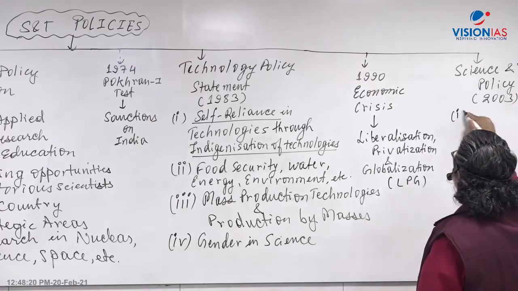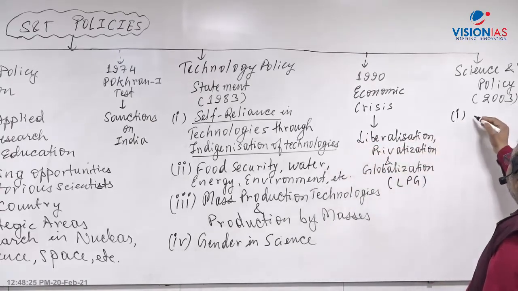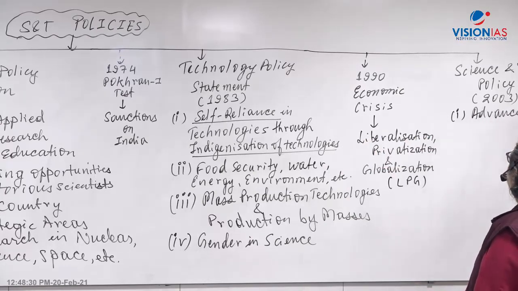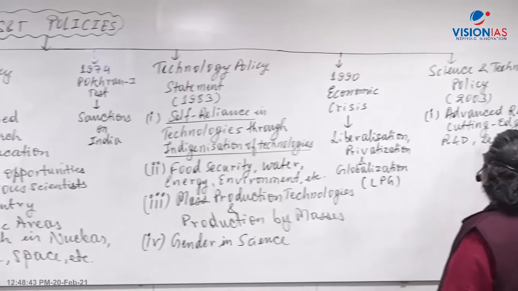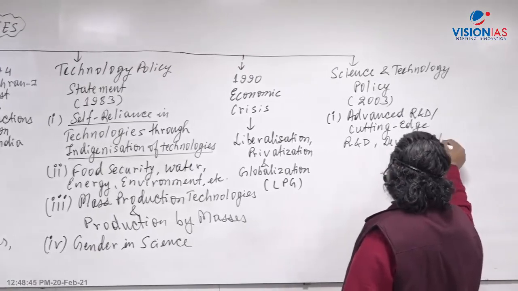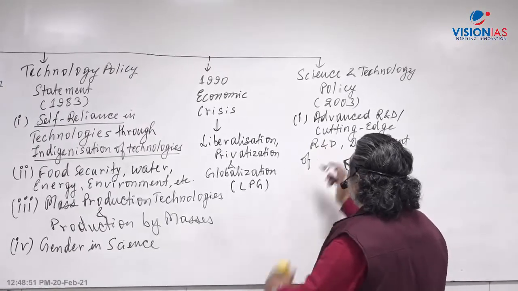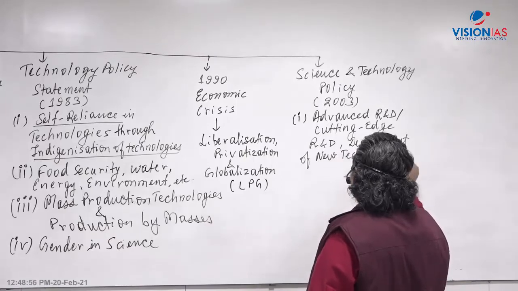The first thing was a continuation of the previous one in terms of research: advanced R&D, cutting edge research, development of new technology, consolidation of technologies by indigenization. All this became the highlight of the first policy.